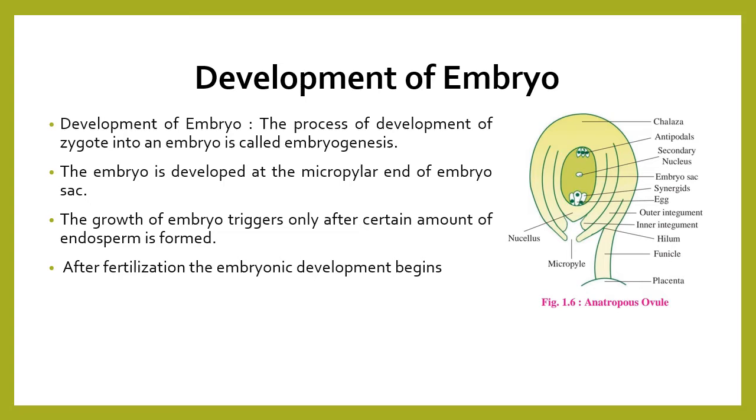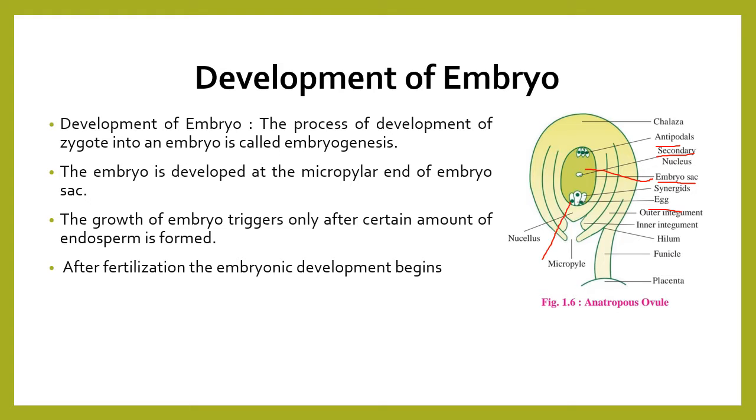Embryo is developed at the micropylar end of the embryo sac. We studied the anatropous ovule structure. You can see the diagram. In that anatropous ovule structure, this is the embryo sac. Such an embryo sac shows antipodal cells, secondary nucleus, and egg cell.